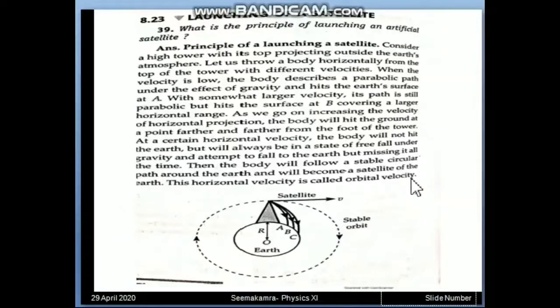Now this orbital velocity's derivation, like whatever idea we applied here of circular motion, using that idea we are going to calculate the orbital velocity required in the next sheet.